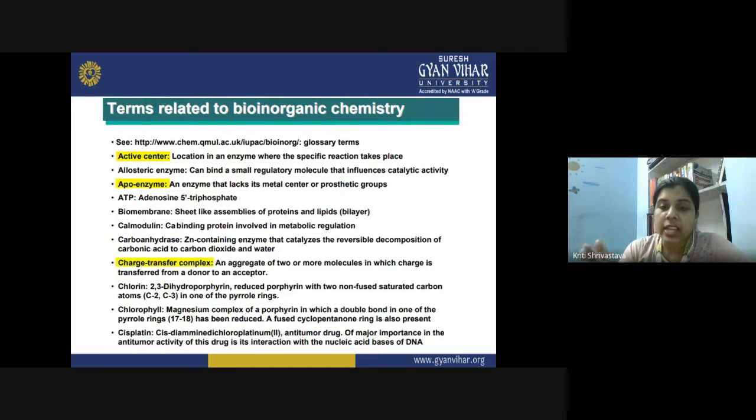So this reaction inside the cell actually takes place after the glucose oxidation has been done, and the enzyme which is involved in this reaction is carbonic anhydrase.